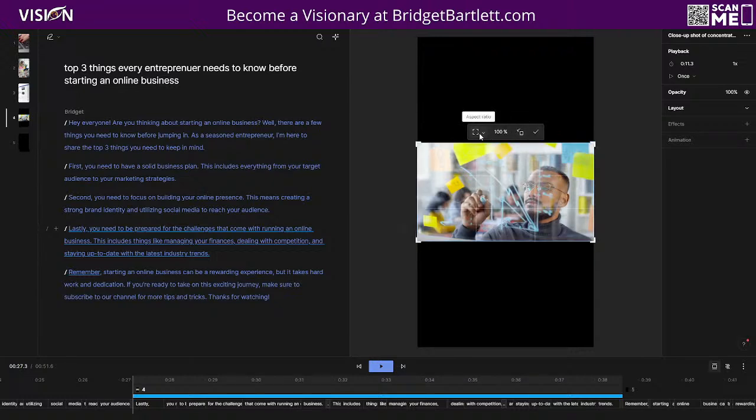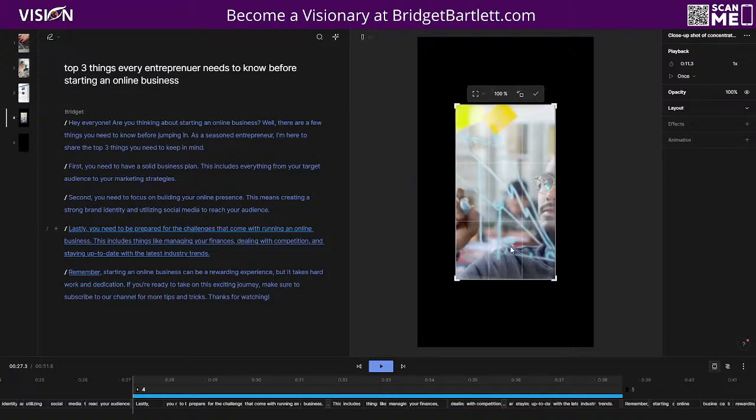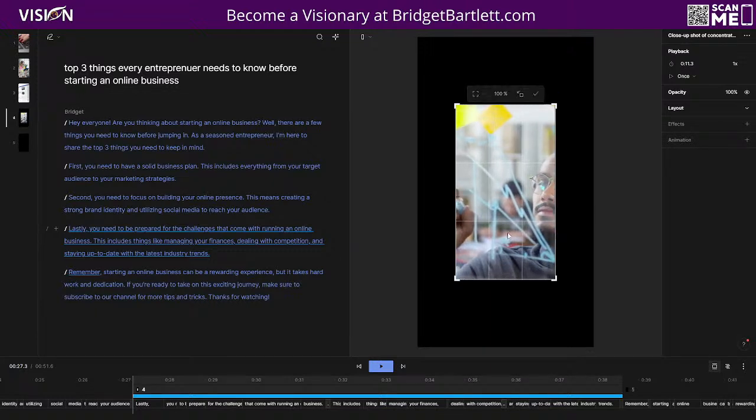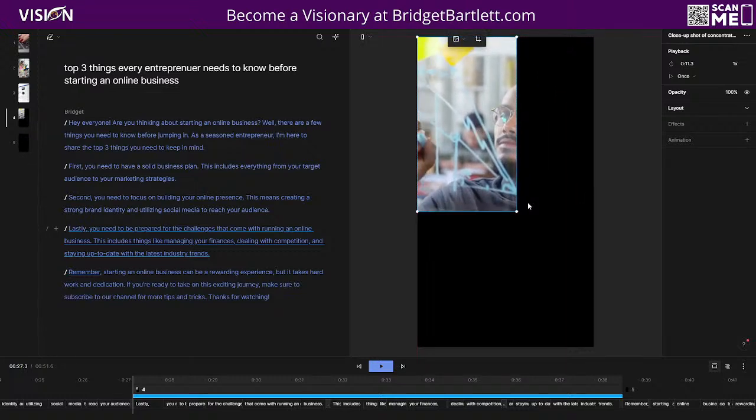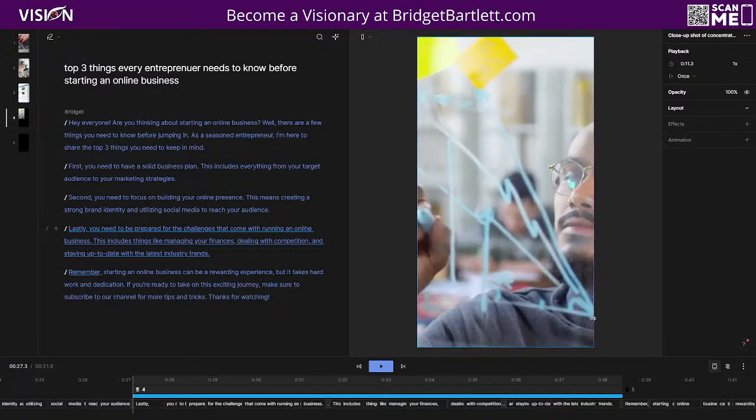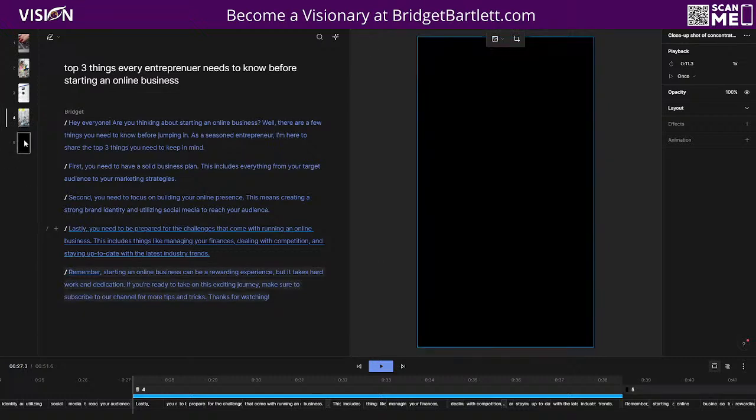I'm going to click crop and let's choose the portrait aspect ratio. I like that we have him here, but also we want to see what he's doing. So I think that looks pretty good. Now we're just going to move this up like this. And then let's go ahead and move to the last one.